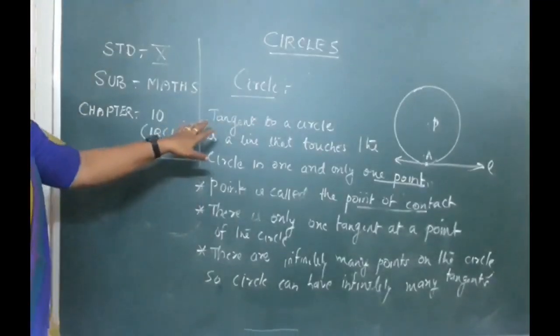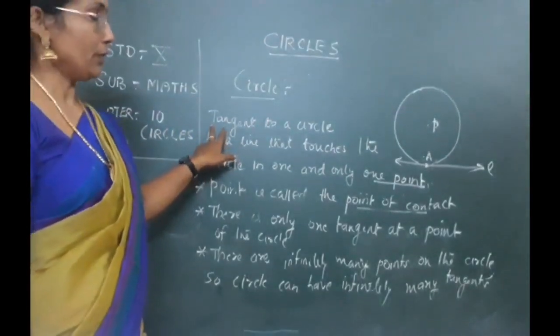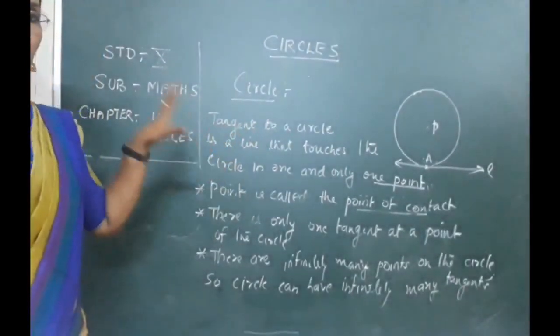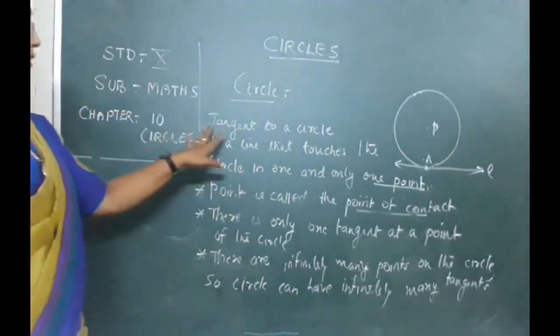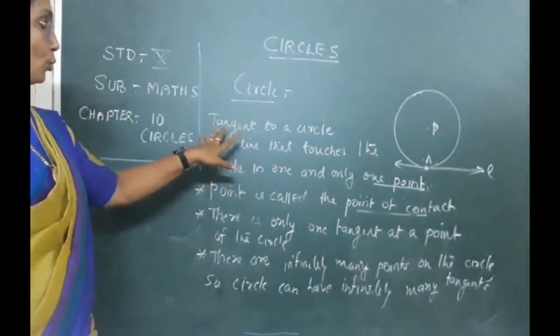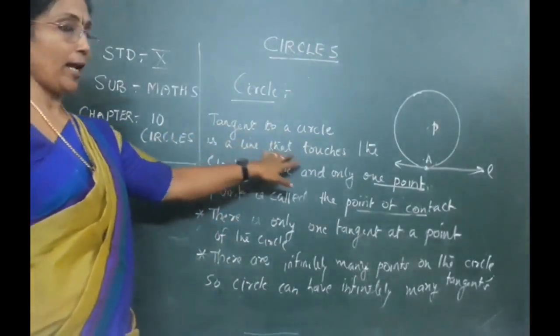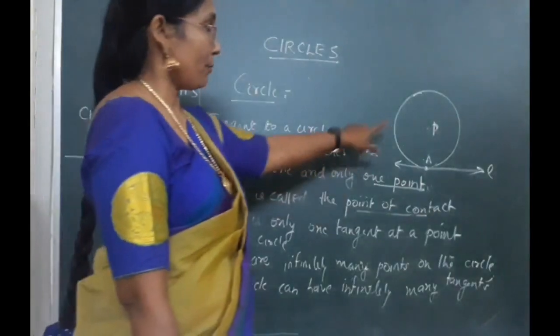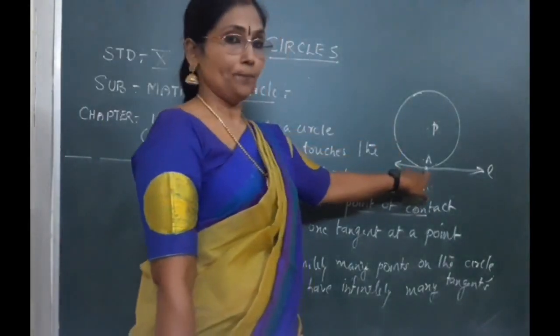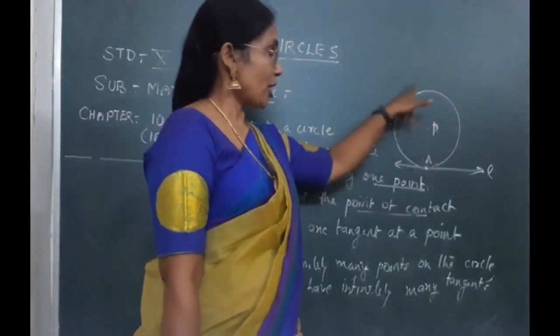Now let us see about the definition of the tangent. In this chapter we are totally describing the properties of the tangent only. Now what is tangent? Already I discussed with you. Tangent to a circle is a line that touches the circle in one and only one point. When a circle is given, this is the point where this line touches the circle.